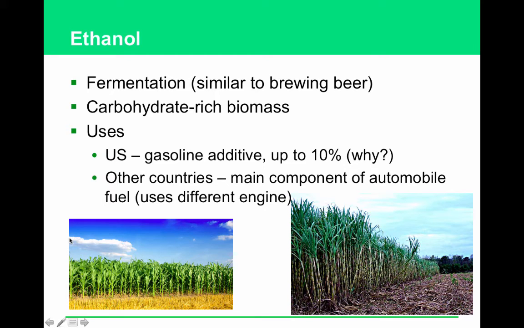All right, so let's go ahead and talk about ethanol. How is it generally made? By fermenting carbohydrate-rich biomass, like a specially grown crop, in a process similar to brewing beer. How is it used as an energy source? In the US, it's a gasoline additive. If you go to fill up a car, you're going to notice it says it's up to 10% ethanol. It basically stretches the gasoline.